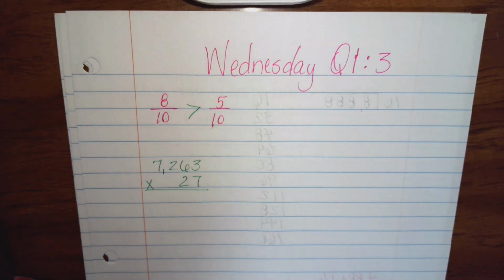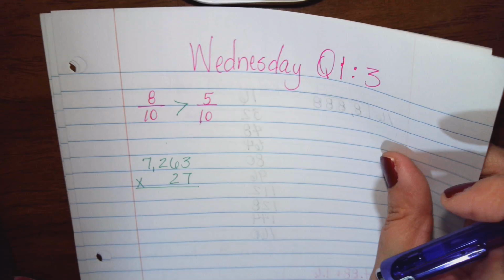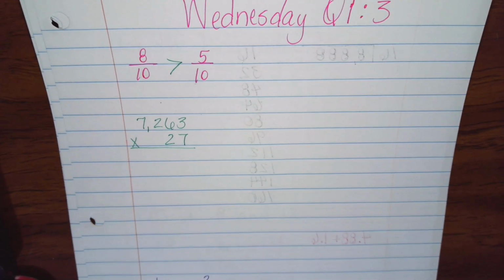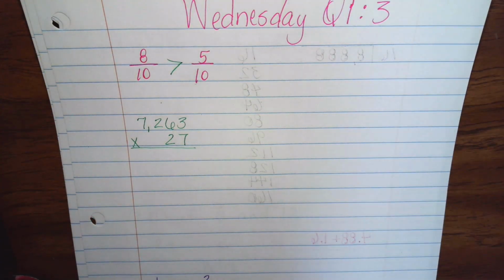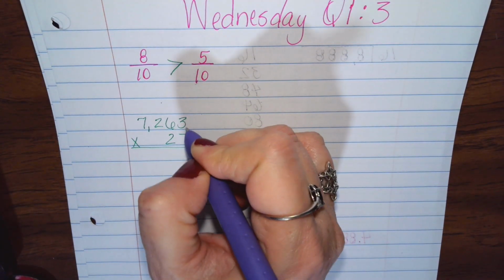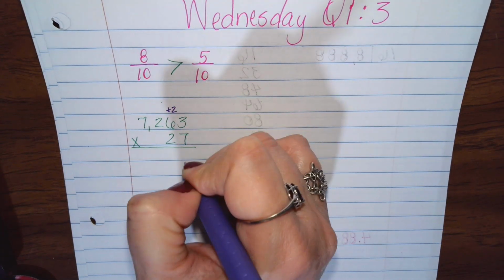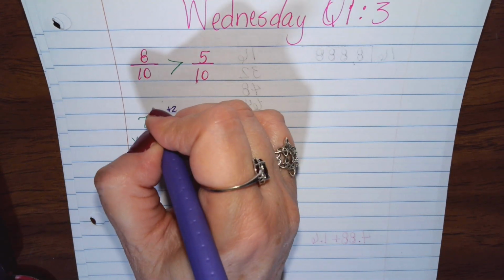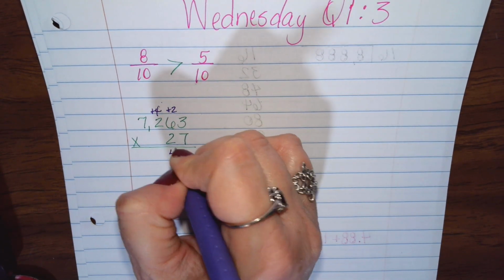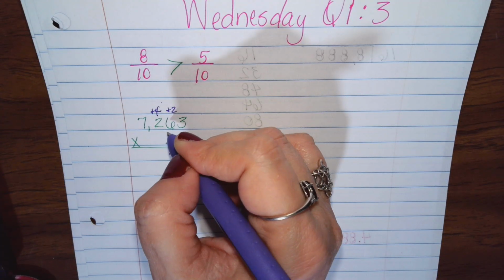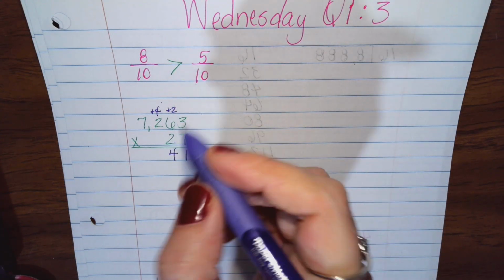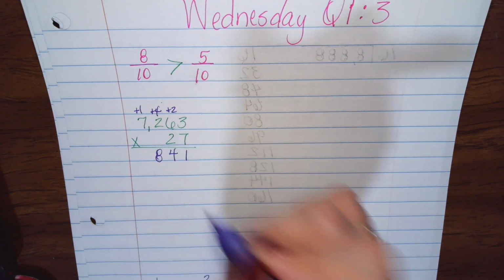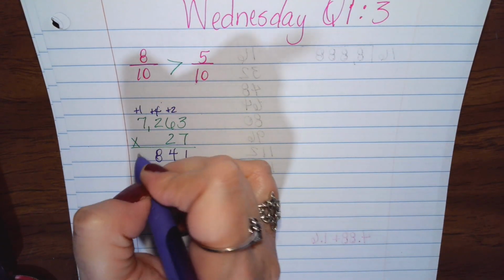Next one, we are multiplying 7,263 times 27. Let's get a little autofocus here. All right, so we're starting with a 7. 7 times 3 is 21. 7 times 6 is 42, plus 2 is 44. 7 times 2 is 14, plus 4 is 18. 7 times 7 is 49, plus 1 is 50.